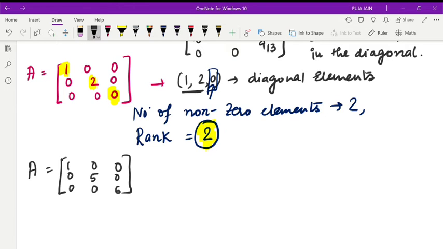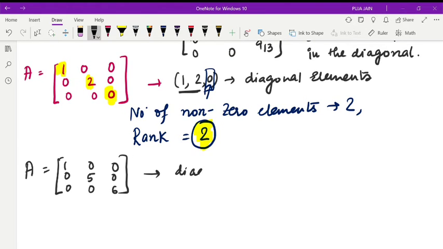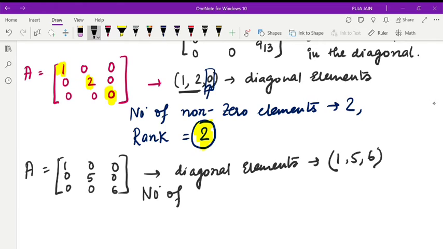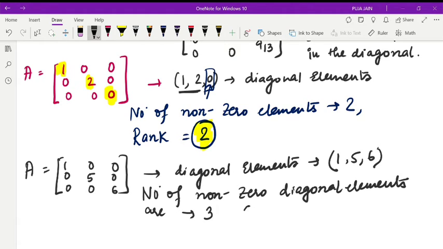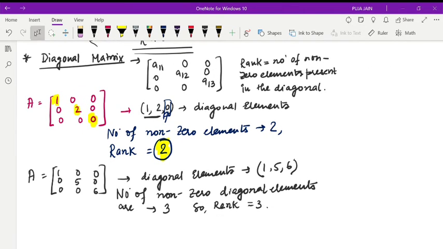Here the diagonal elements are 1, 5 and 6, and the number of non-zero diagonal elements is 3. So rank is 3. In this way we can find the rank for a diagonal matrix.